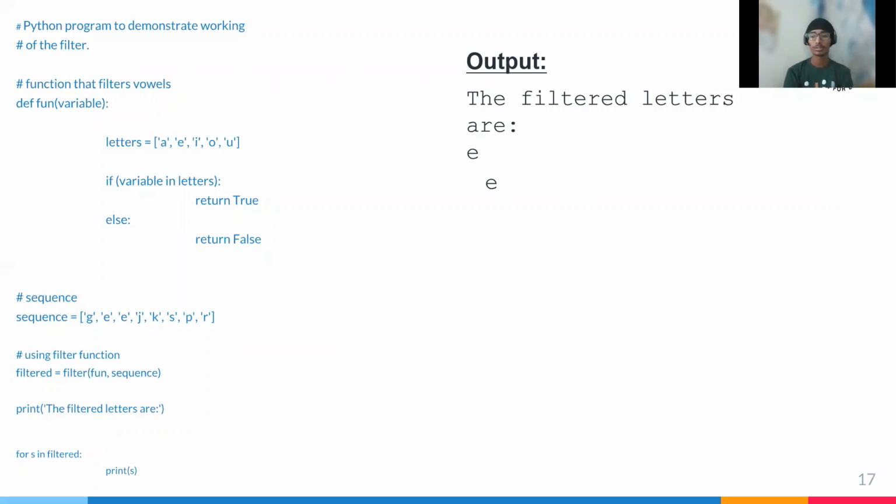We are given a code and we run this code. The output was letters equals AEIOU and the sequence equals JGEEJKSPR.